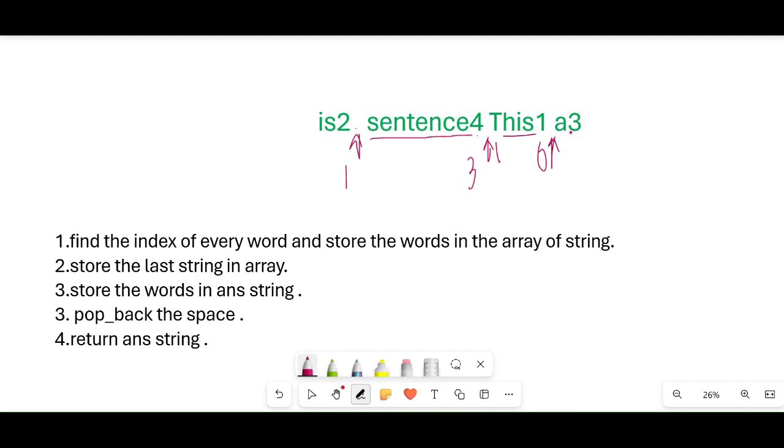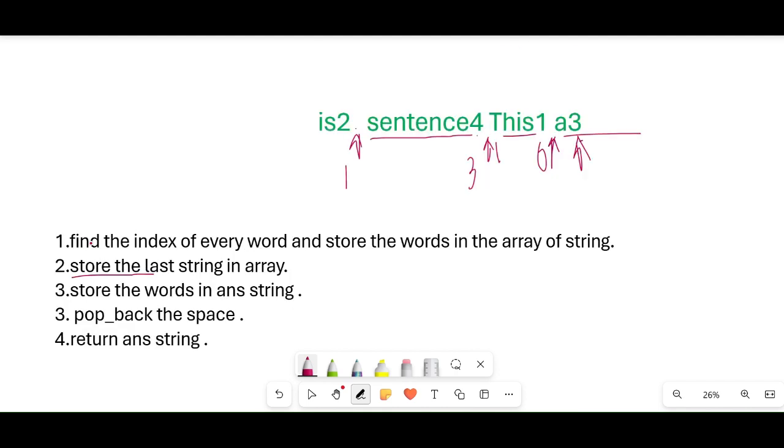For that case, there is a step: store the last string. The last string is a3, so we again store it in the array. The index will be 2, and we store a at the 2nd position in the array.